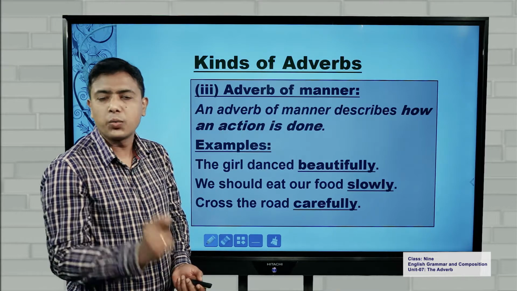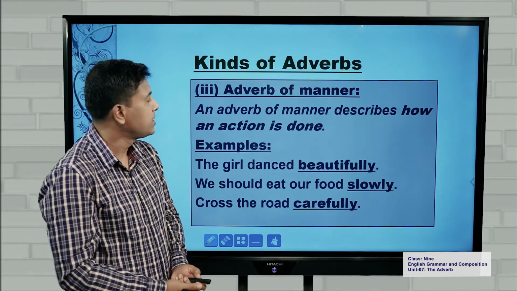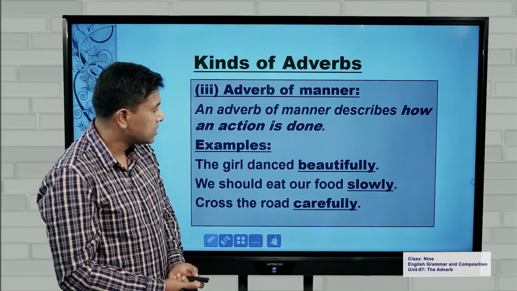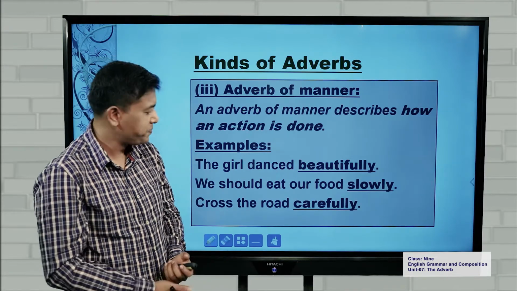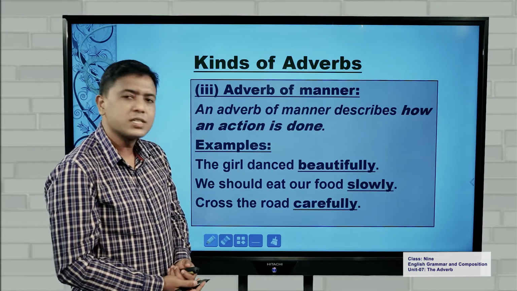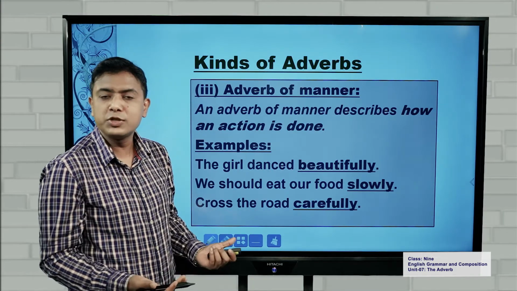That is how an action is done. See the examples. The girl danced beautifully. How did she dance? Beautifully. We should eat our food slowly. How should we eat our food?